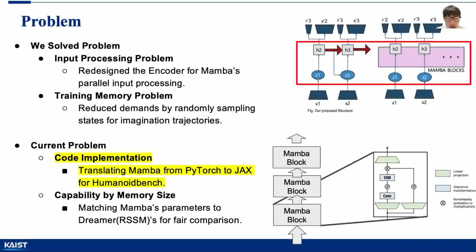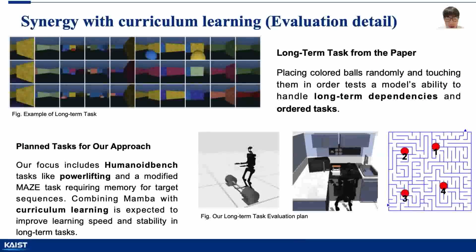Since Mamba was implemented in PyTorch, we are working on converting its code to JAX. To ensure fair performance comparison, we aim to match the parameter size of Dreamer's world model with our Mamba-based structure. Since Mamba uses a block-like architecture, we plan to connect Mamba blocks to achieve a similar model size before evaluating performance. To validate Mamba's long-term benefit in Dreamer, we explored other tasks emphasizing memory, such as ordering colored balls in a room.